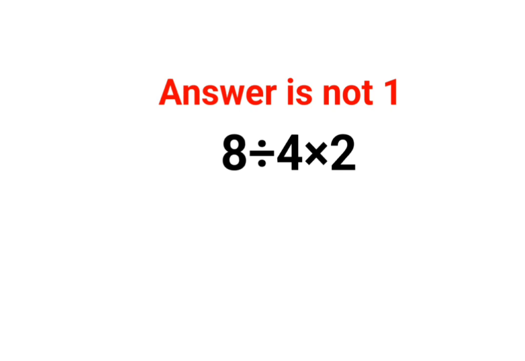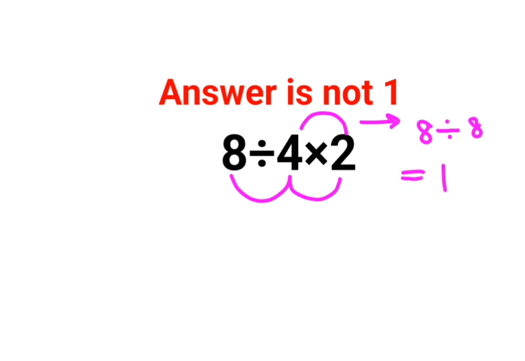Okay. So here what we have is 8 divided by 4 multiplied by 2. A lot of people think that let's do this first, so you get the answer as what? 8 divided by 4 into 2 is 8 again, so that gets you the answer as 1. And then other people thought, let's do this division first. So 8 divided by 4 is 2, multiplied by 2, the answer is 4. Now please understand, there cannot be two answers for one particular question.